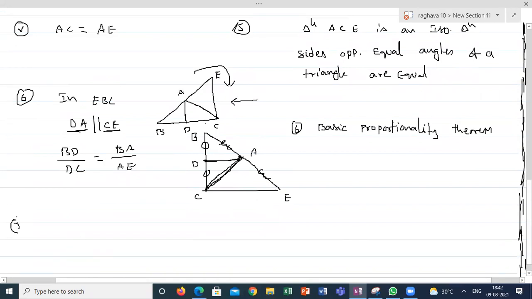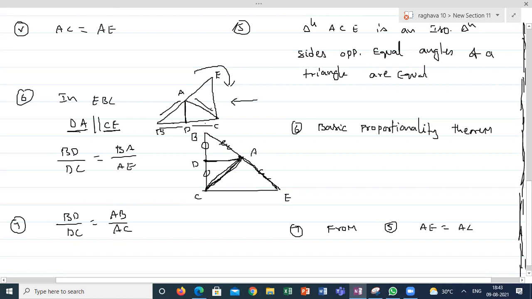Now, the seventh point, the final conclusion. So BD by DC can be written as AE by AC. Why can I write AE by AC? From point number 5, my AE is equal to AC. So this is the required statement: BD by DC is equal to AB by AC.